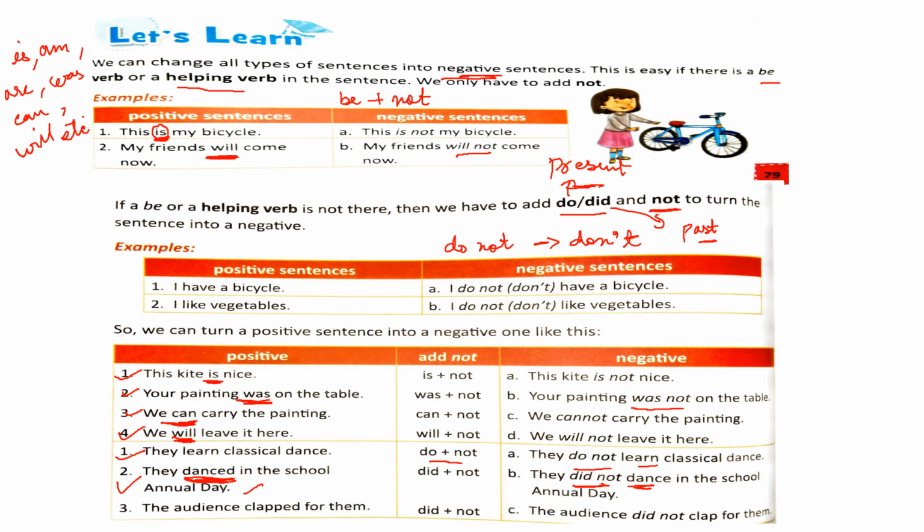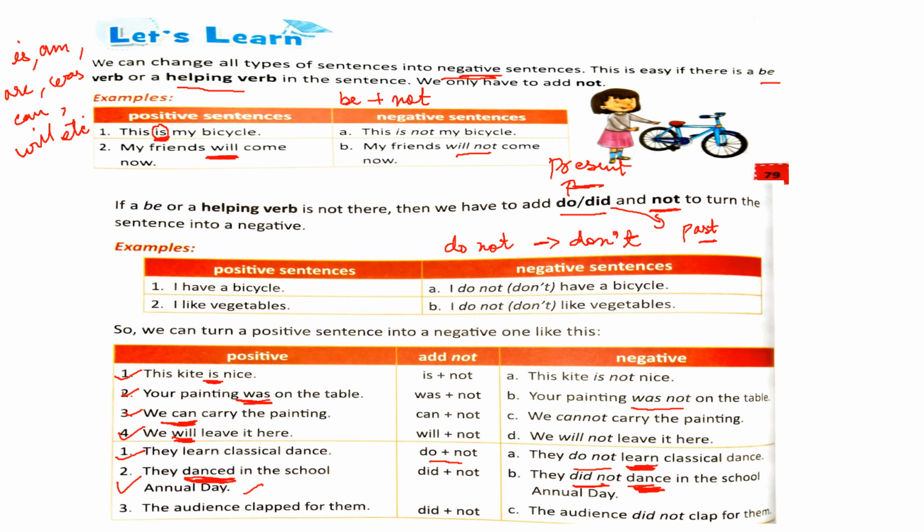But when you convert it into the negative, danced changes into dance. Alright, this is also one thing you need to know. In the previous sentence, the verb is already in present tense, so there is no need to change. You use the direct base form of the verb.